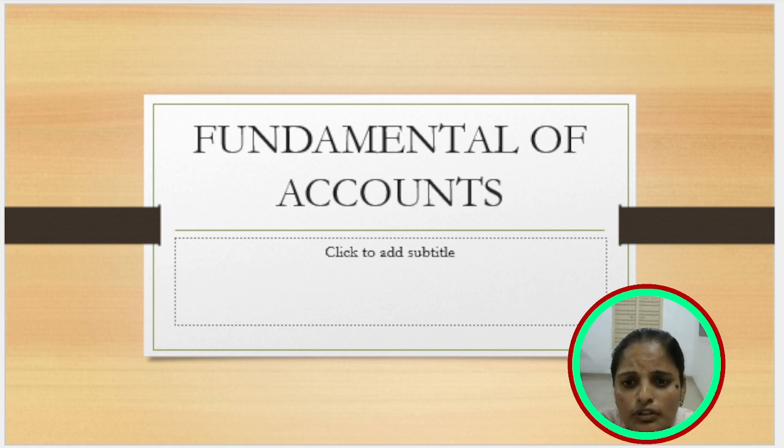Without a transaction we can't go on to the other steps of journal entries, ledgers, trial balance and final accounts. When we take one transaction, it proceeds forward to journal entries, ledgers, trial balance and final accounts. So first of all we analyze the transaction. What is the transaction? Is it a credit transaction or a cash transaction?